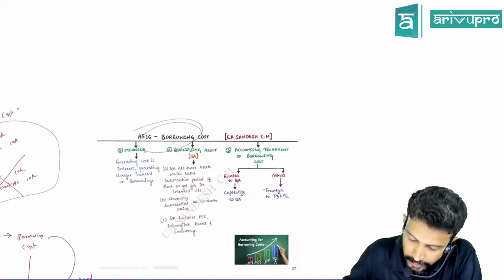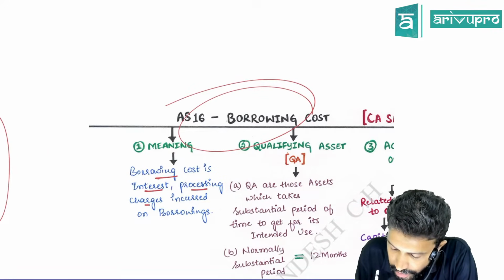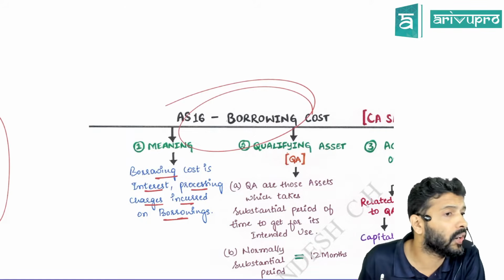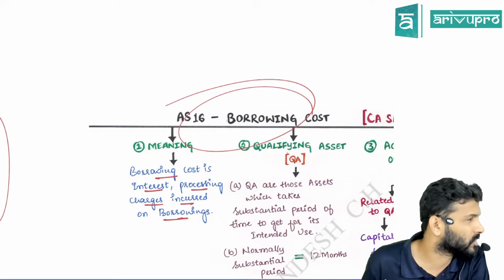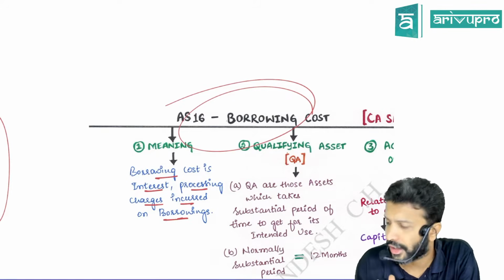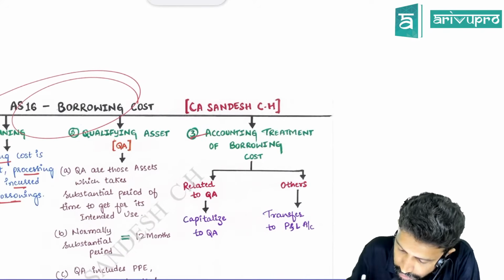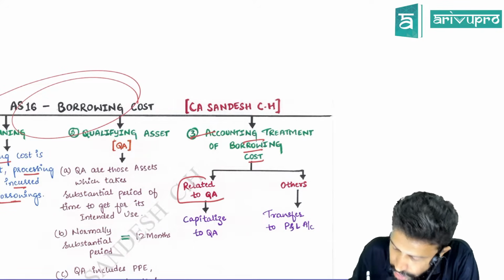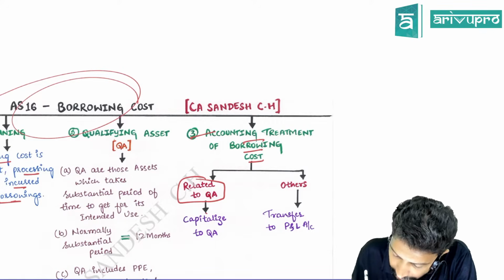That's what I've written first here. First of all, what does borrowing cost mean? Your interest charges, processing charges, etc., incurred on borrowings. Normally, when you take a bank loan, the bank will also charge some processing fees. That can also be considered as a borrowing cost. And what is the overall funda of borrowing cost? If borrowing cost relates to a qualifying asset, will you transfer it to P&L or capitalize?